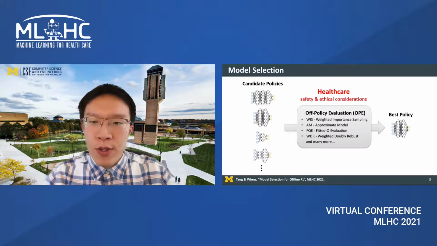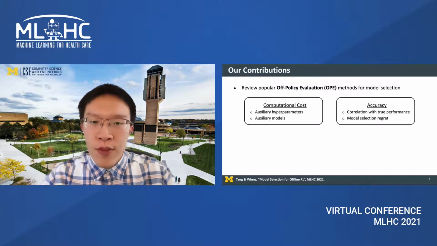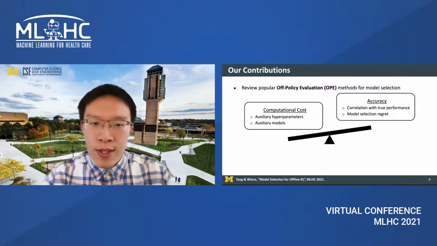Despite a growing literature of policy evaluation in recent years, they have not been systematically explored in the context of model selection. Thus, in this work, we investigate how OPE can be used to inform model selection in offline RL. We first review and compare popular OPE methods in terms of accuracy and computational costs. While some approaches offer greater accuracy, their additional dependencies contribute to increased computational requirements. To balance the trade-off between accuracy and efficiency, we propose a simple two-stage approach to accelerate model selection.